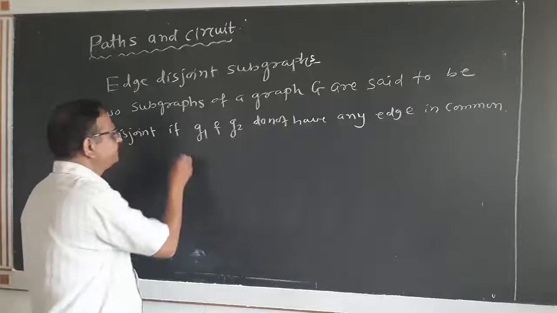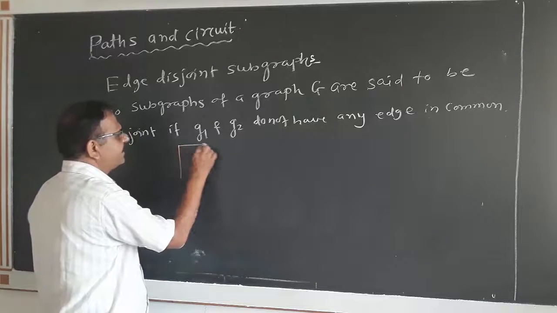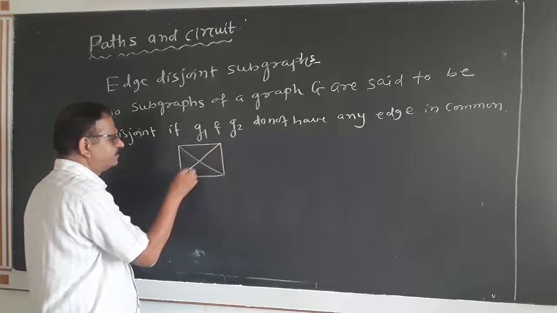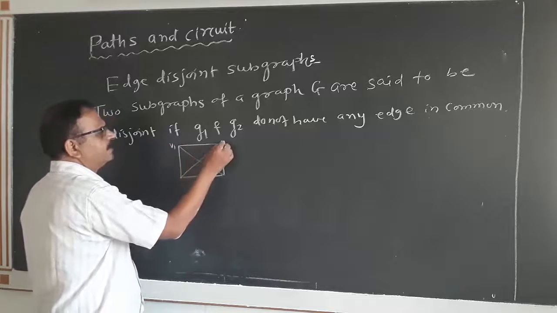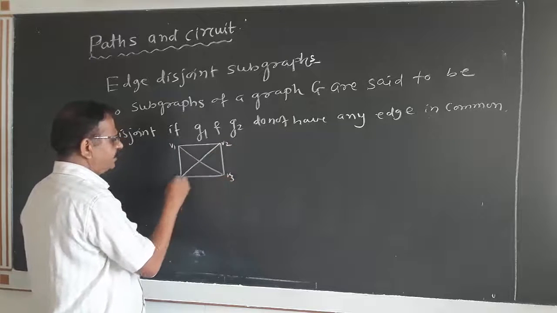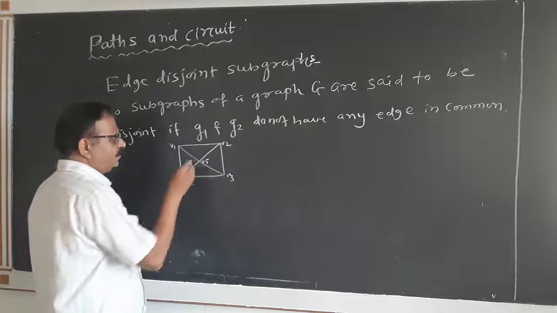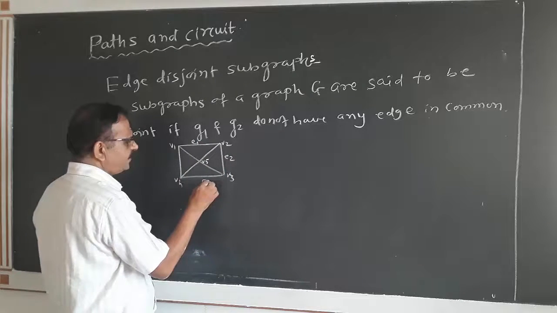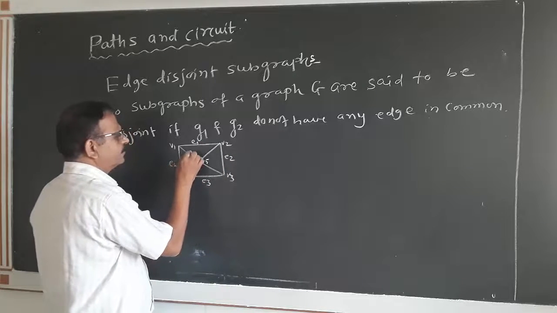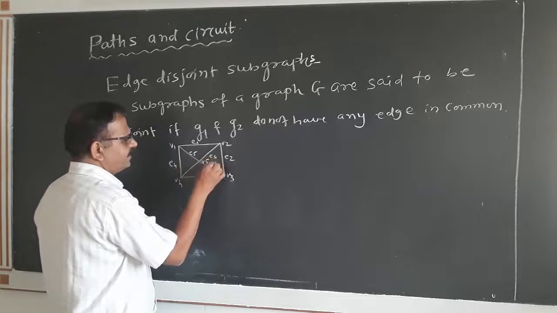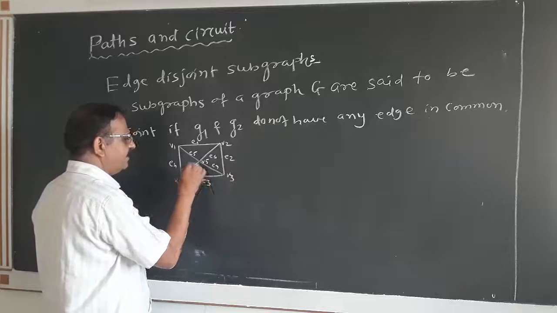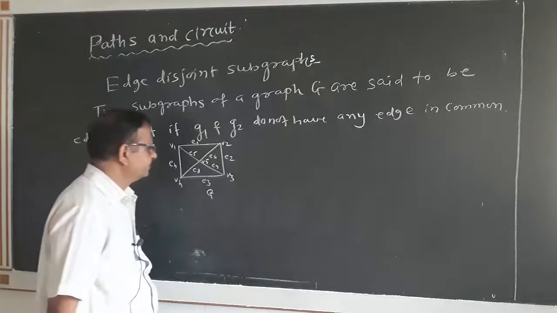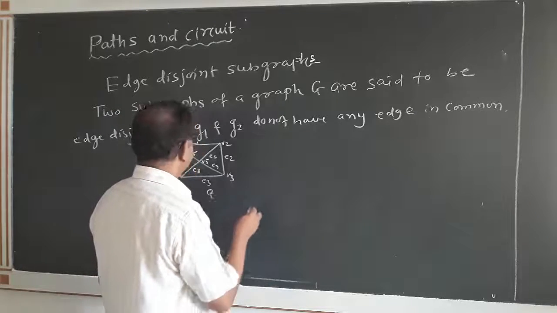Now let us see the same example again. V1, V2, V3, V4, V5, E1, E2, E3, E4, E5, E6, E7, E8. This is graph G. Now I shall take two subgraphs of this.